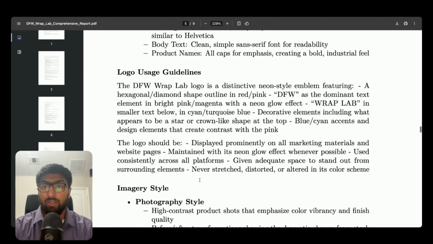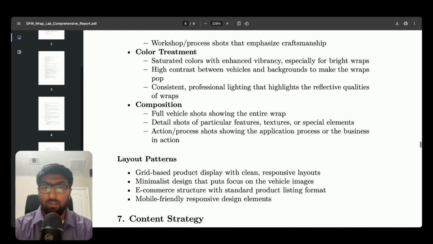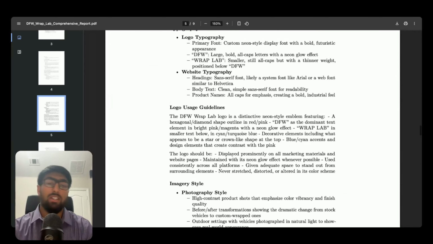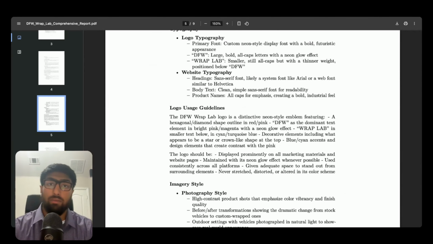It goes over the typography, logo usage, imagery style. Interesting. Okay, cool. So it has a lot of great stuff in here. Let's go ahead and throw this into Lovable and see what we come out with.